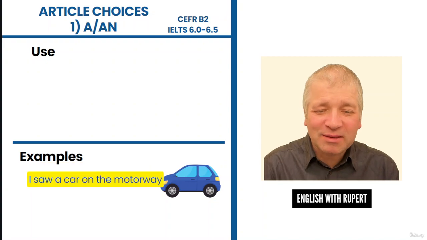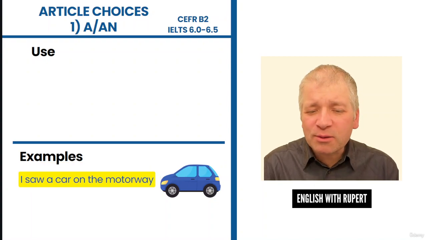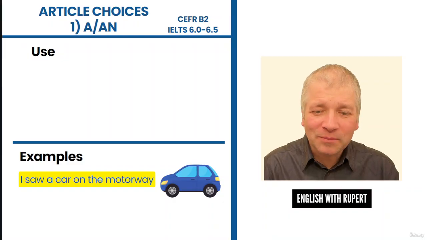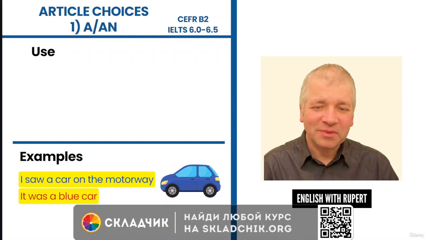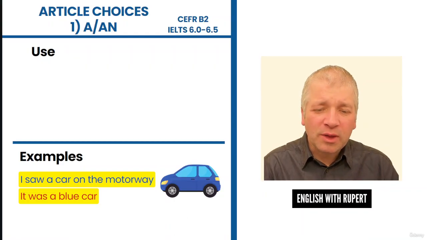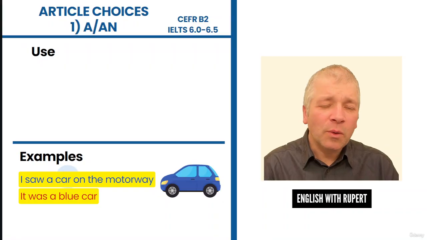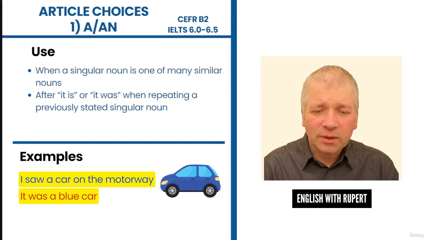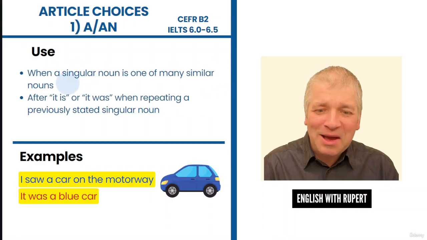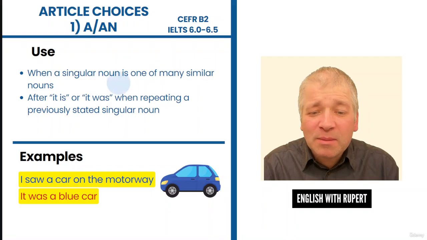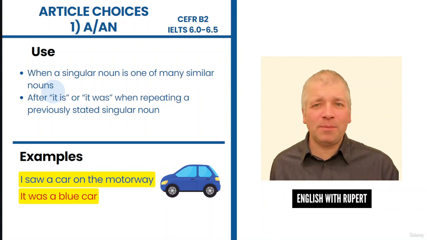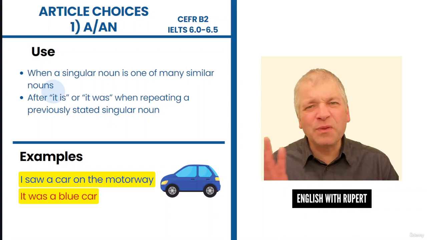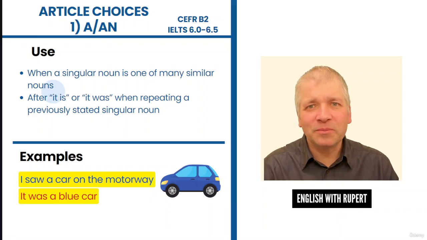Let's look at two sentences about this car. I saw a car on the motorway. It was a blue car. Now, here we've used a before the word car. And this means it's a singular noun and it's one of many similar nouns. So if you look at a motorway, you'll see many cars on the motorway, and this is just one of them. There's nothing special about it.